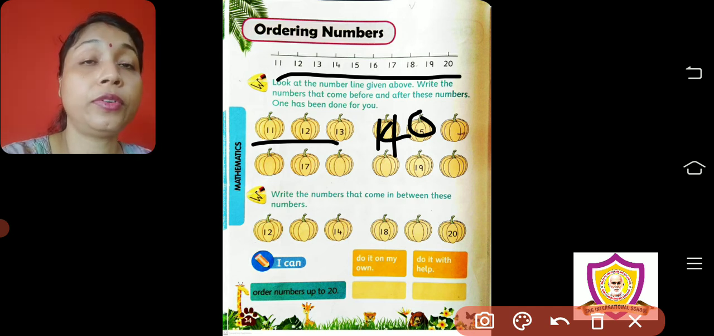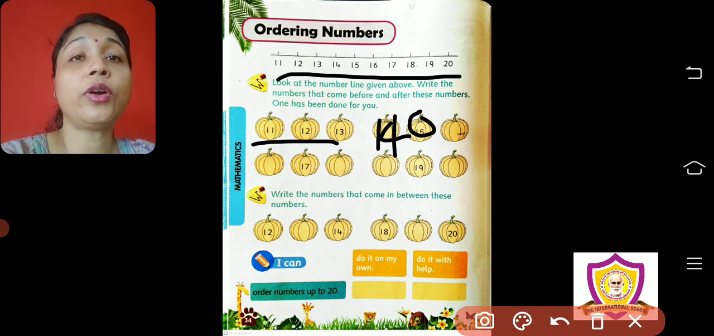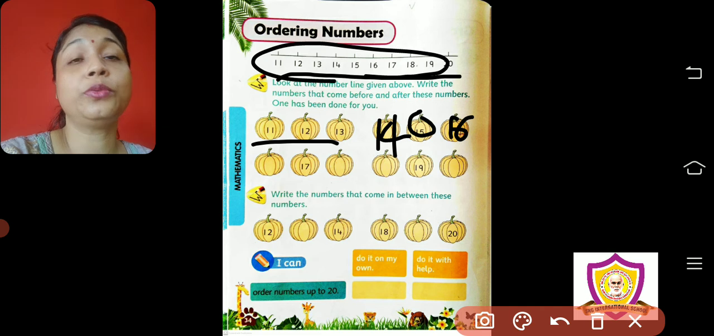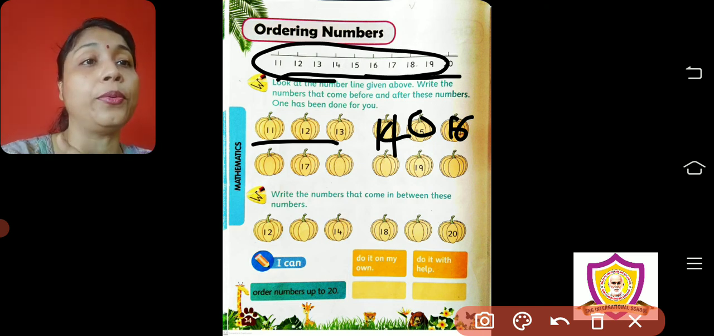So 14. Now there is one more pumpkin after 15. So you have to say the after number of 15. For the after number, after 15 we have to count one more number. So we have counted 14, 15, right? Now after 15, 16. Now children, if you use this number line, it will be very easy. But I will ask you to practice forward counting, because if you don't have the number line, then how will we write? Forward counting alone is going to help you.